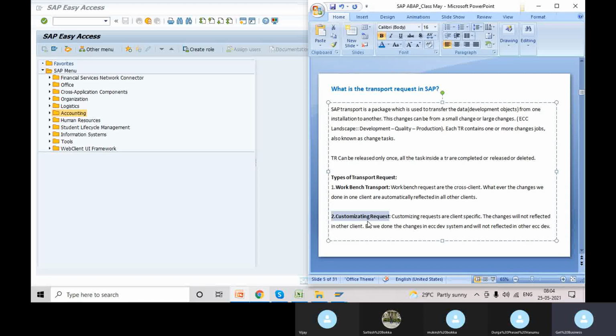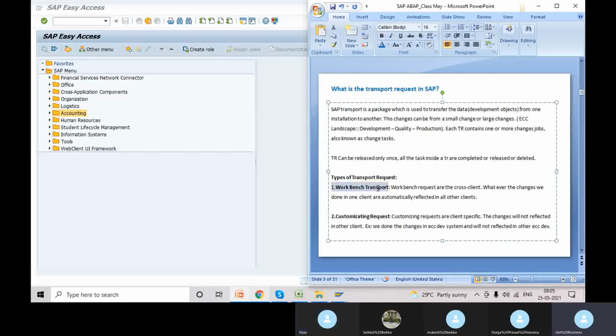Whenever they do tax code creation, sales organization creation, sales office creation, transportation zone creation, it will ask for a transport. They will create a customizing request and save that actual configuration content in it, and after doing some tests they move it from development to quality and finally to production.